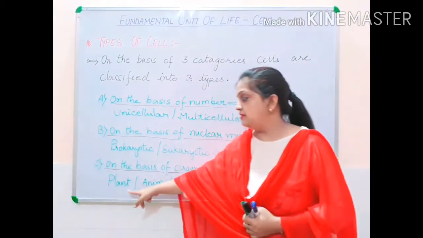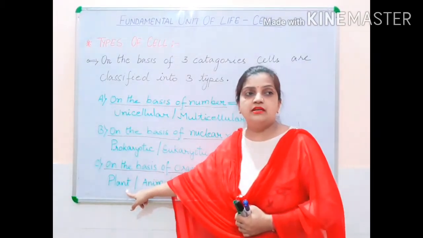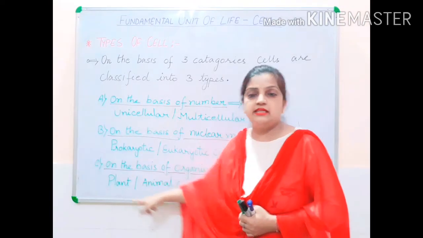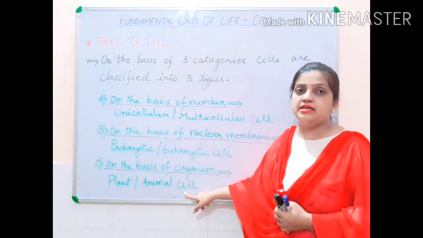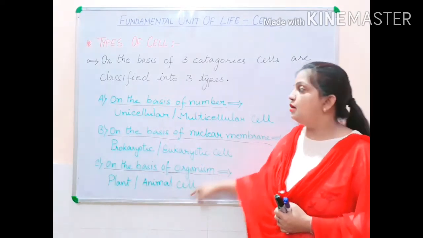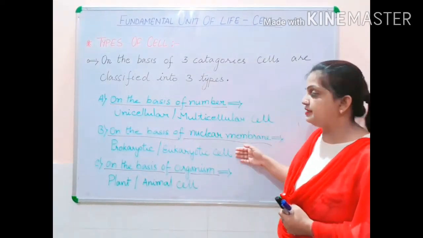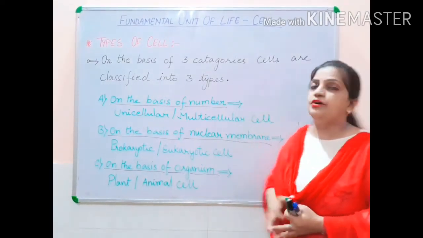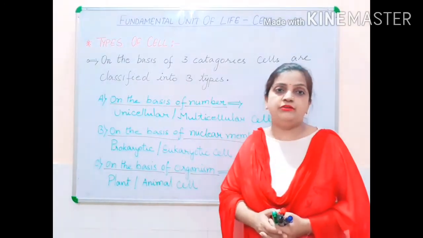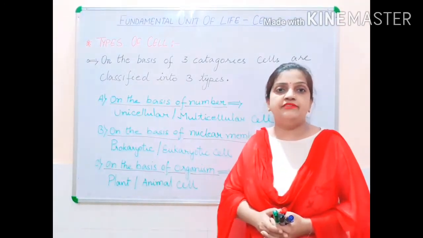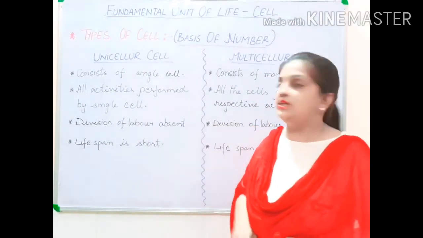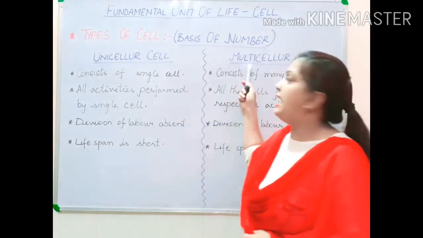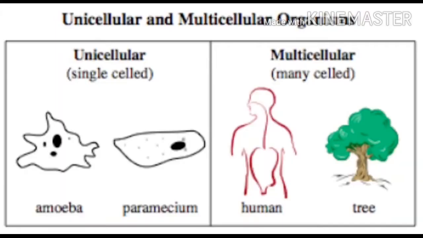If the cell is present in plants, we will be talking about a plant cell, and if we are talking about animals, then the animals are made up of animal cells. So children, these are the three categories on which all living organisms are made, and they have different types of cells. Let us now discuss the difference between unicellular cell and multicellular cell.